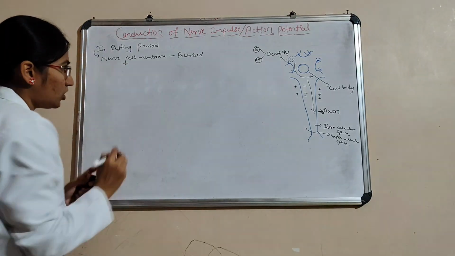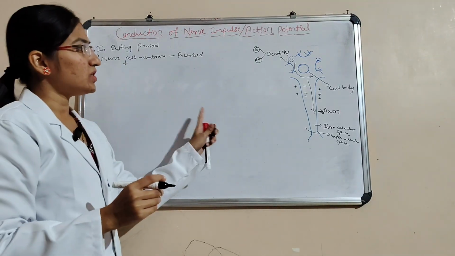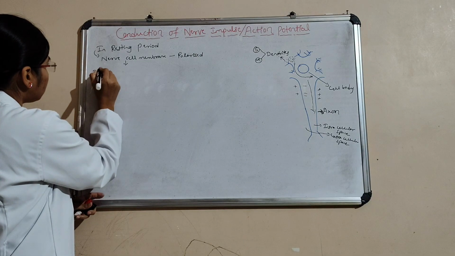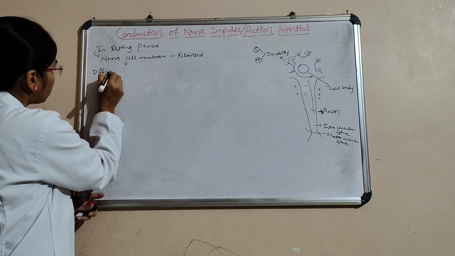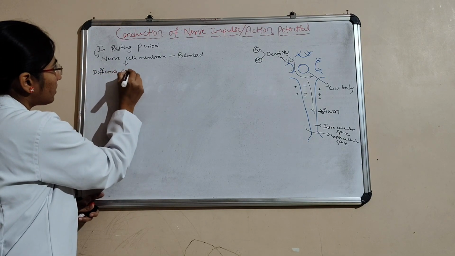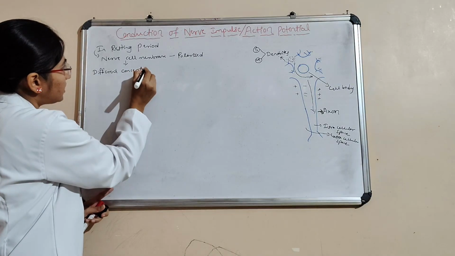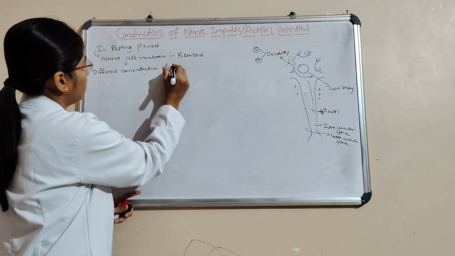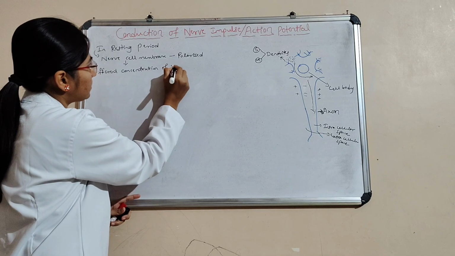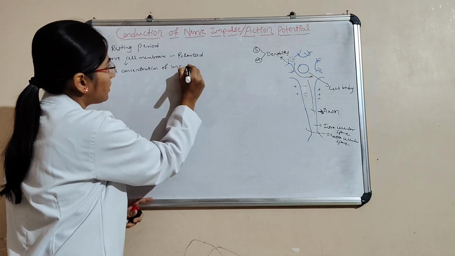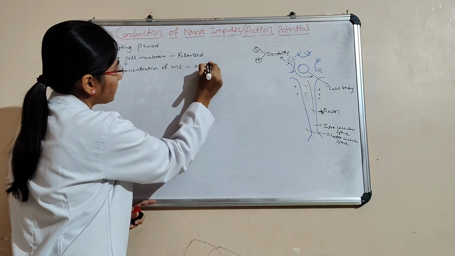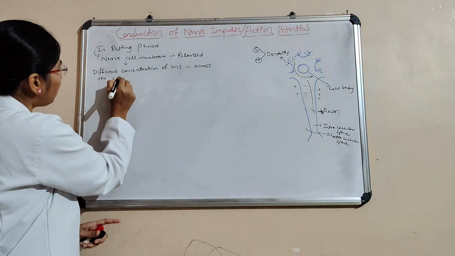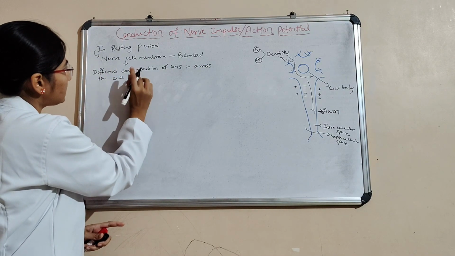Because there is a different concentration of ions across the nerve cell membrane.